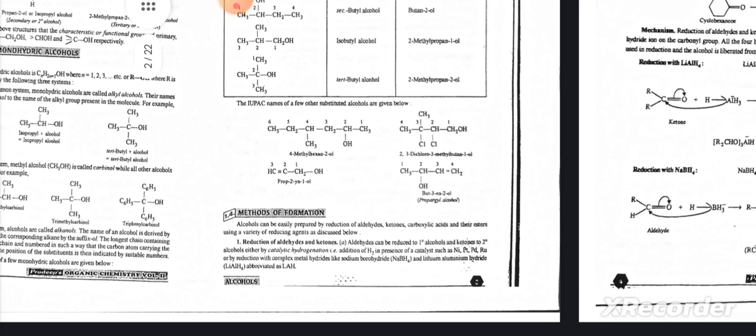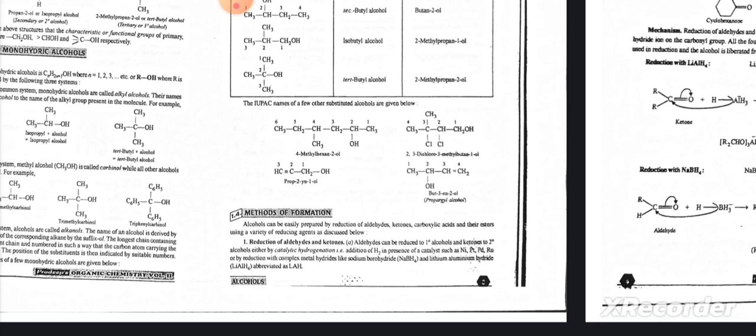Methods of formation. Alcohols can be easily prepared by the reduction of aldehydes, ketones, carboxylic acids, and their esters using a variety of reducing agents, as discussed below. Reduction of aldehydes and ketones. Aldehydes can be reduced to primary alcohols and ketones to secondary alcohols either by catalytic hydrogenation, that is, addition of H2 in presence of a catalyst such as nickel, platinum, or palladium, or by reduction with complex metal hydrides like sodium borohydride and lithium aluminium hydride, abbreviated.